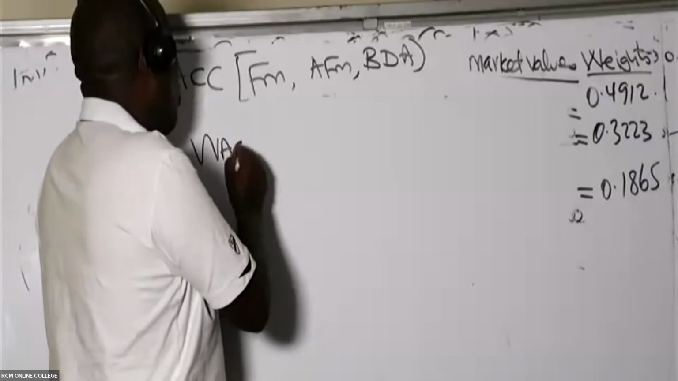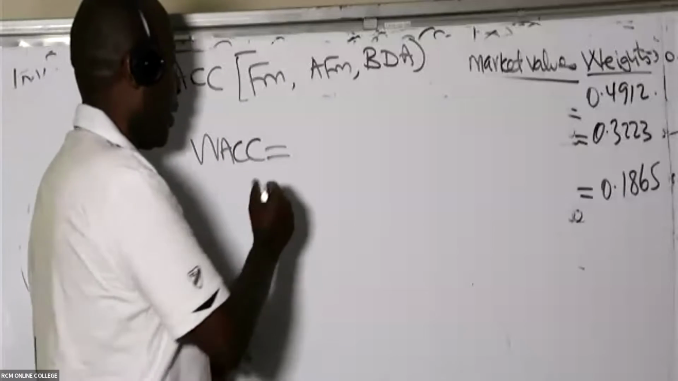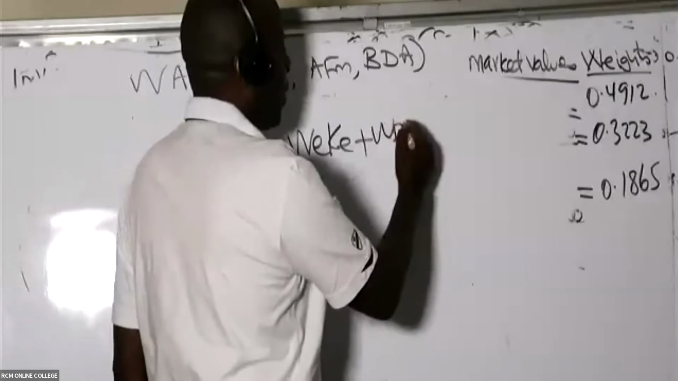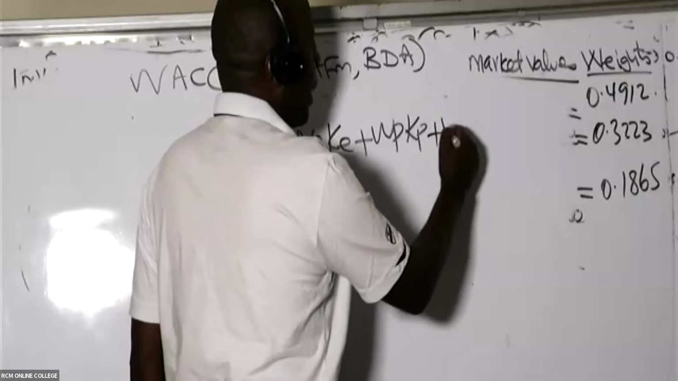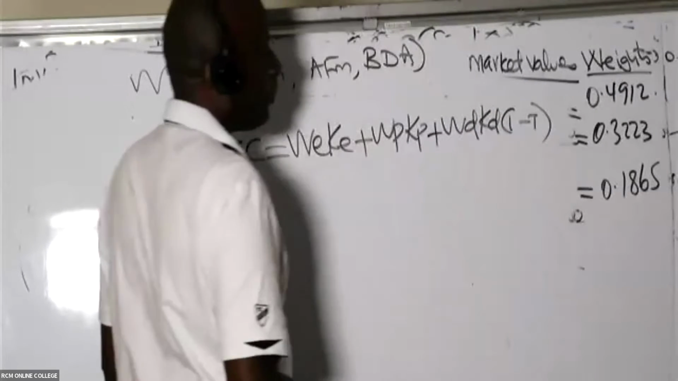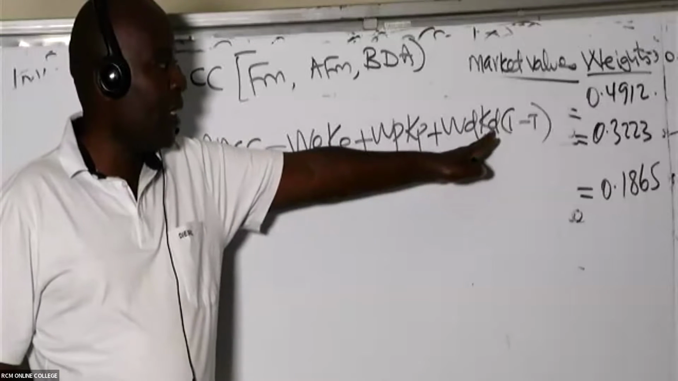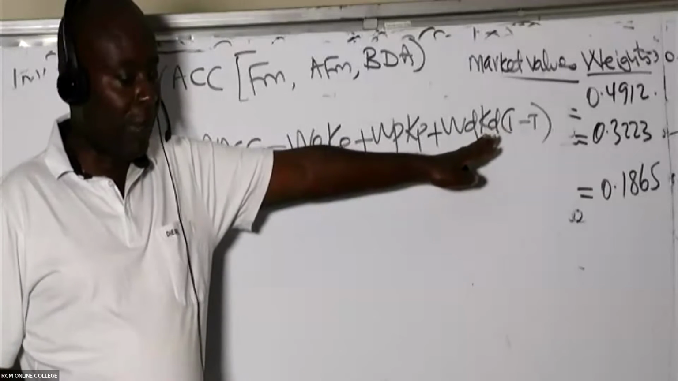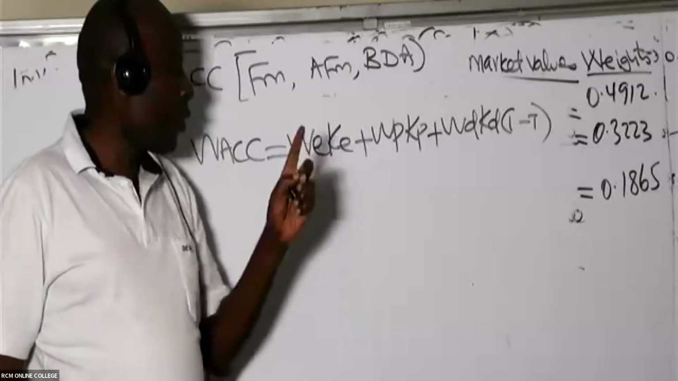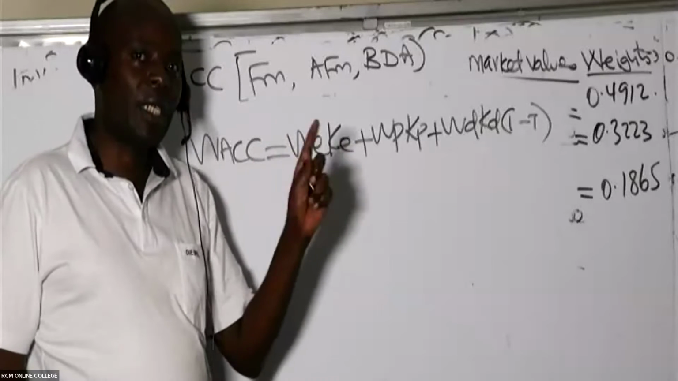how do we normally get WACC? To get WACC, we normally take weight of equity times cost of equity, plus weight of preference shares times cost of preference shares, plus weight of debt times cost of debt. Remember, debt is the only one that is tax allowable, so we shall be able to say KD into 1 minus tax. Preference dividends are not tax allowable. Equity, ordinary shareholders' dividends, which is the cost of equity, not tax allowable.